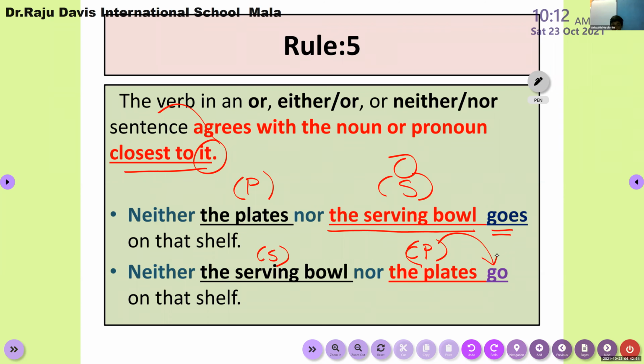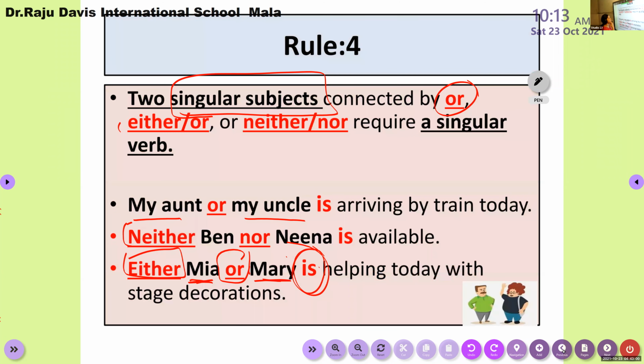Using either or and neither nor, you have two rules. First rule, if two singular nouns or two singular subjects are connected, I repeat, if two singular subjects are connected using or, neither nor or either or, then you can go for using a singular verb, no doubt.